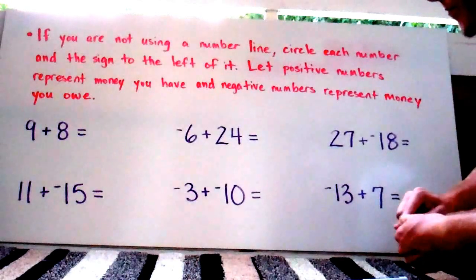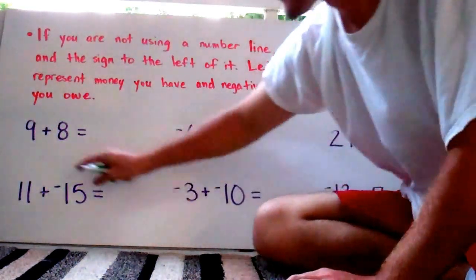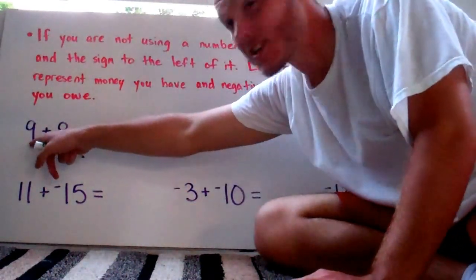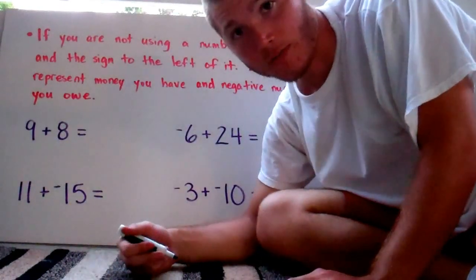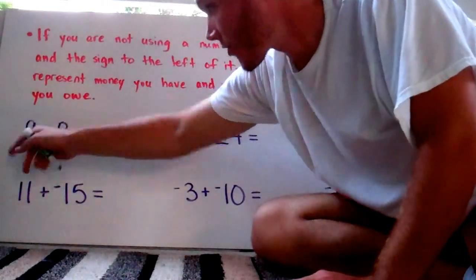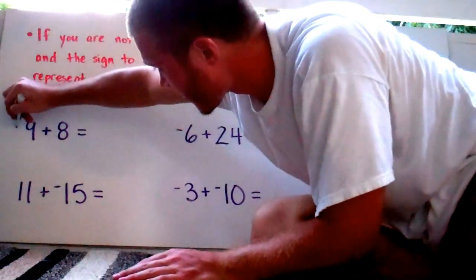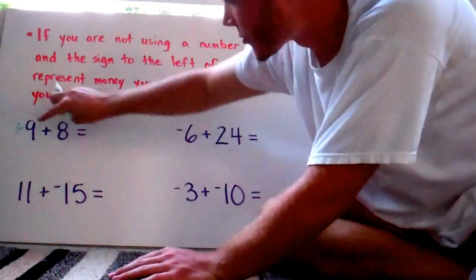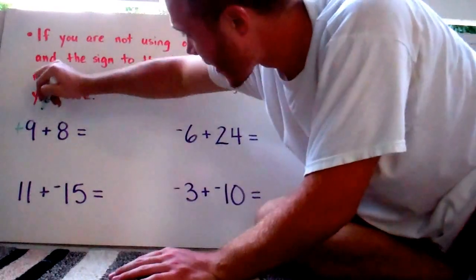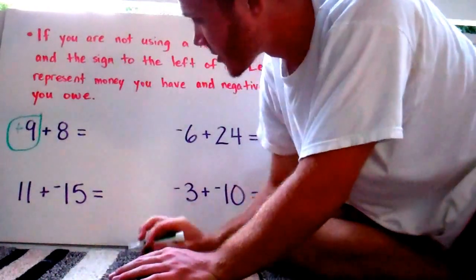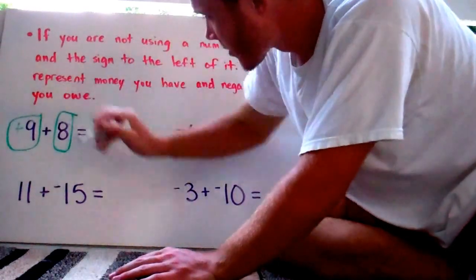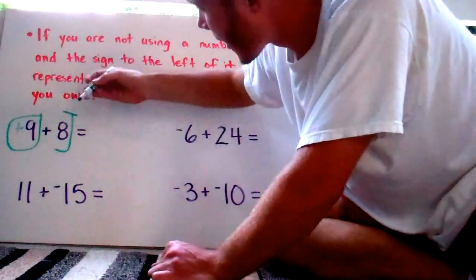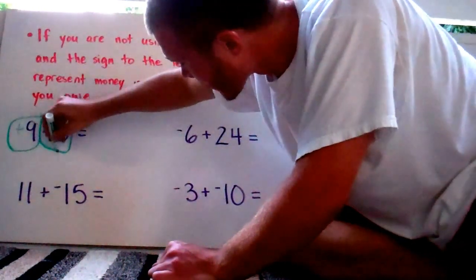So first, I've got this 9, I want to circle it and the sign in front of it. Well, since we know this 9 is positive, there's no need to put a sign in front of it. But since there's nothing in front of it and we know it's positive, I want you to put a plus sign so that we know it's positive. Now I want you to circle each number and the sign to the left of it. So I've got +9. Oh, my mistake, class. Erase that. And I need to circle the +8.